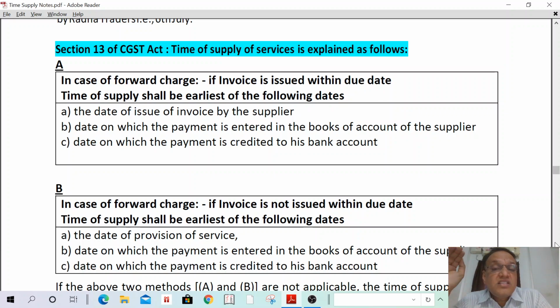In case the invoice is not issued within the due date: date of provision of service, date on which the payment is entered in the books of accounts of the supplier, date on which the payment is credited in the bank account of the supplier. Then next one.